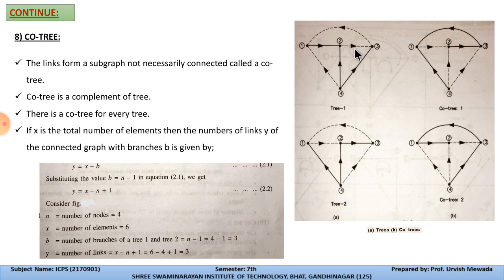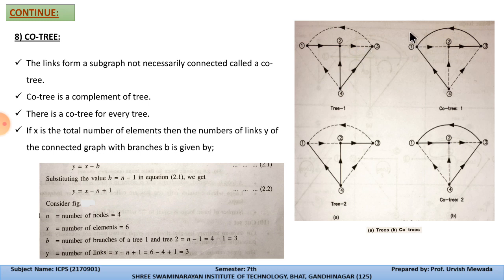The dotted lines are the ones not included in the tree. So the tree goes from 1 to 2, 2 to 4 and 4 to 3. This is a tree of that particular graph. Because it doesn't have any closed path, that's why it is called a tree.